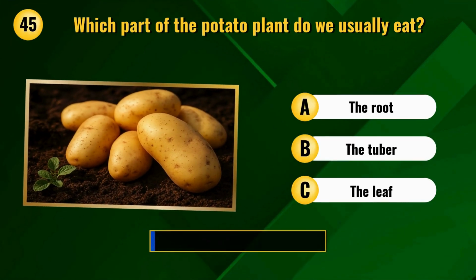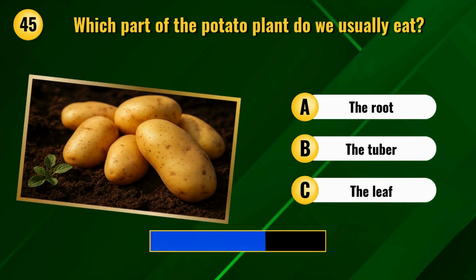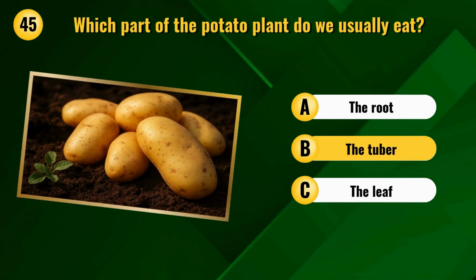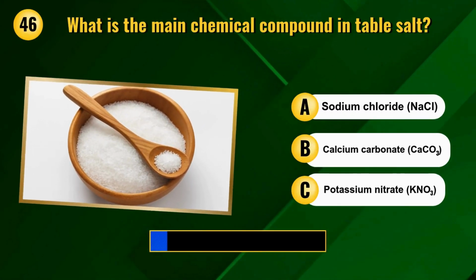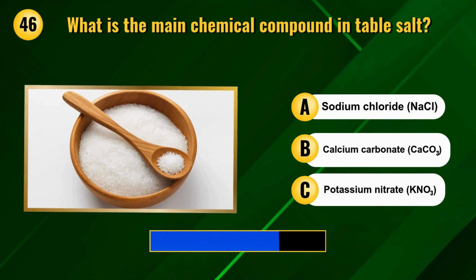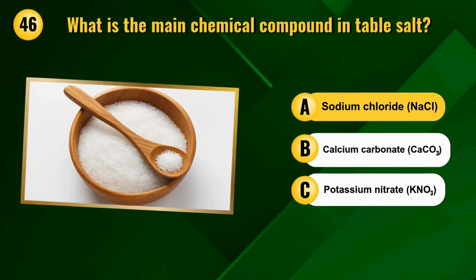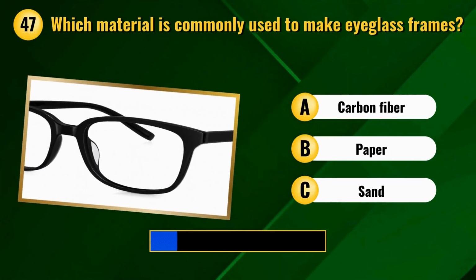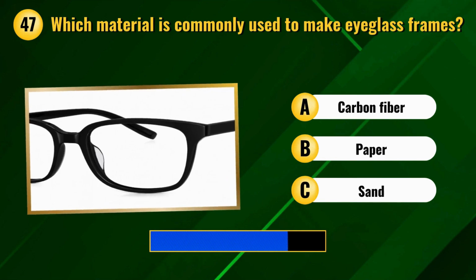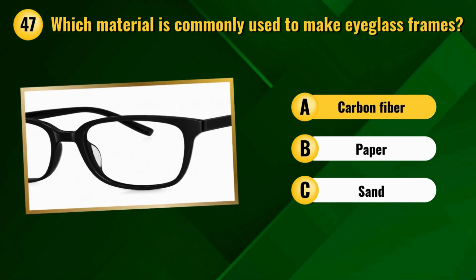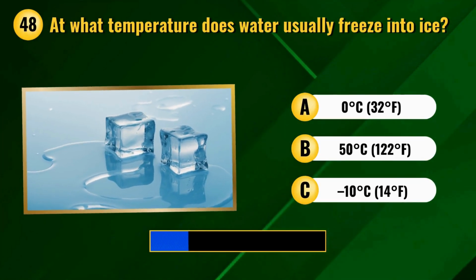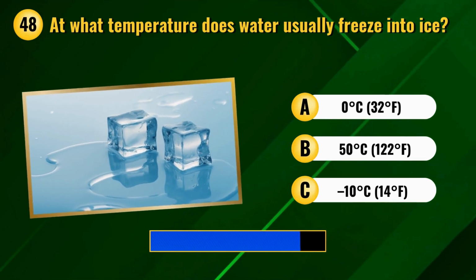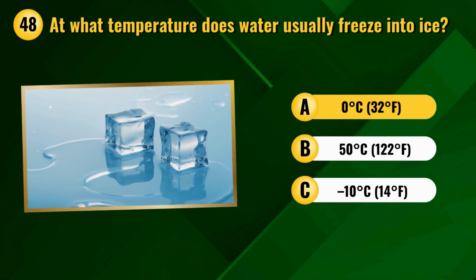Which part of the potato plant do we usually eat? The tuber. What is the main chemical compound in table salt? Sodium chloride. Which material is commonly used to make eyeglass frames? Carbon fiber. At what temperature does water usually freeze into ice? 0 degrees Celsius.